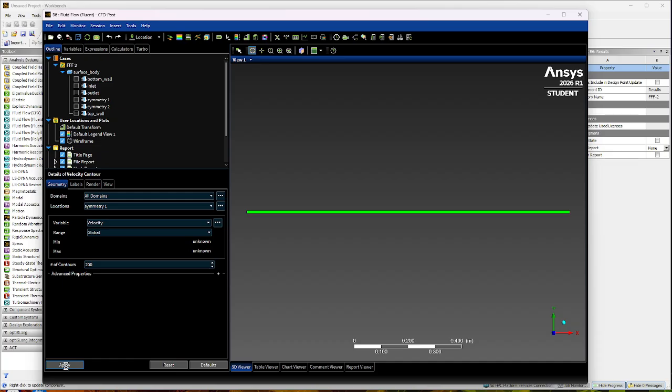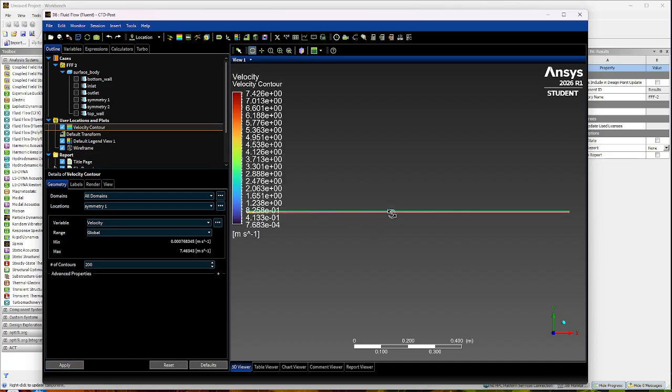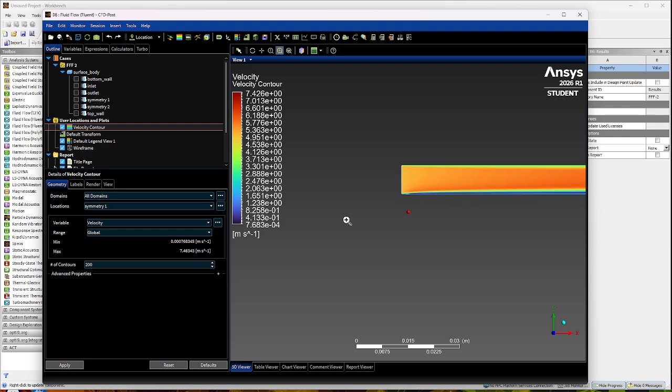And click apply. And it should show your contour. There you go. This is the contour. And you can zoom in here. You can see the development of the boundary layer like that, which is pretty cool.